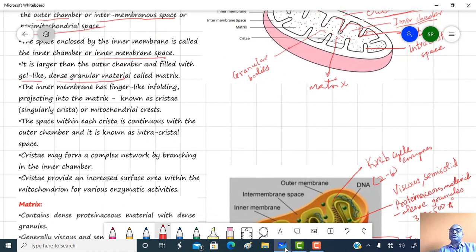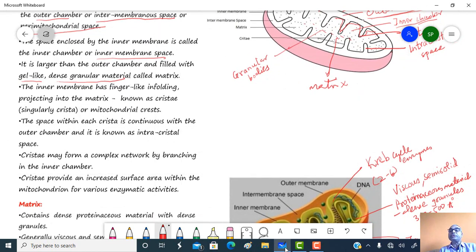This inner membrane is not a continuous membrane. It is actually continuous, but it forms ingrowths towards the matrix region.